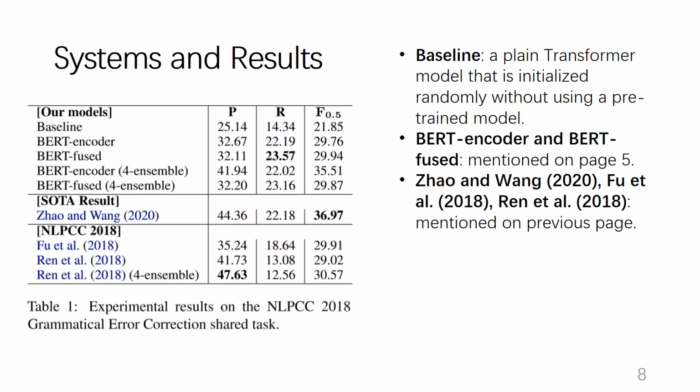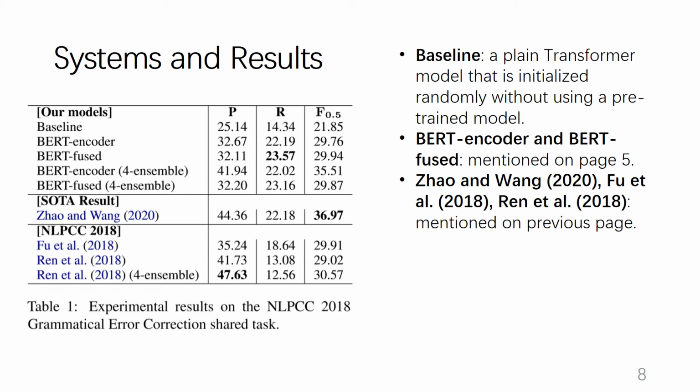Here, we show the systems and the corresponding results. For the baseline, we use the plain transformer model that is initialized randomly without using a pre-trained model. The BERT encoder and BERT-fused are mentioned on page 5. The next three models are mentioned on the previous page. The performance of BERT encoder and BERT-fused is significantly higher than the baseline model and comparable to the two teams in the shared task. This shows the effectiveness of using the pre-trained model.